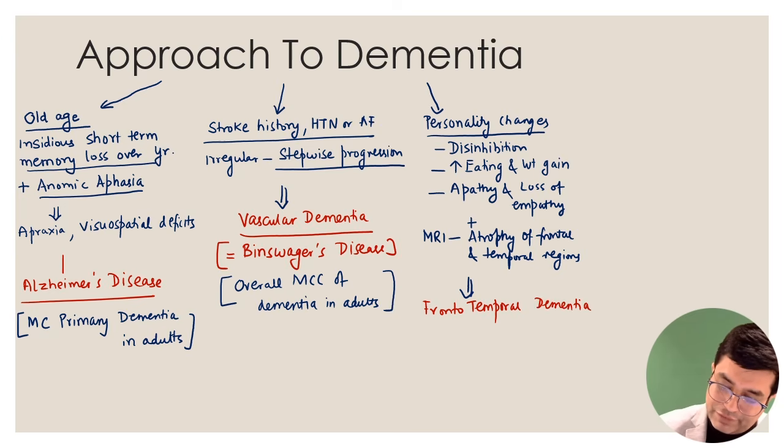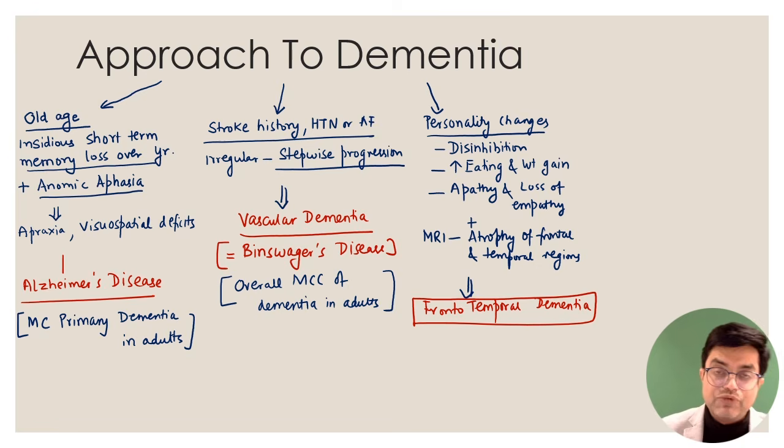If you have been a Hollywood fan and have watched the Die Hard series, unfortunately, the great actor Bruce Willis has been diagnosed with frontotemporal dementia. It has been publicly mentioned by the concerned medical team and the family also. So may he survive and come out of it. If the examiner is fond of Hollywood movies, a Bruce Willis fan, and wants to put a question on dementia, he might put it on this. They will frame it like features of dementia along with personality changes and MRI showing atrophy of frontal and temporal regions. So that is frontotemporal dementia.